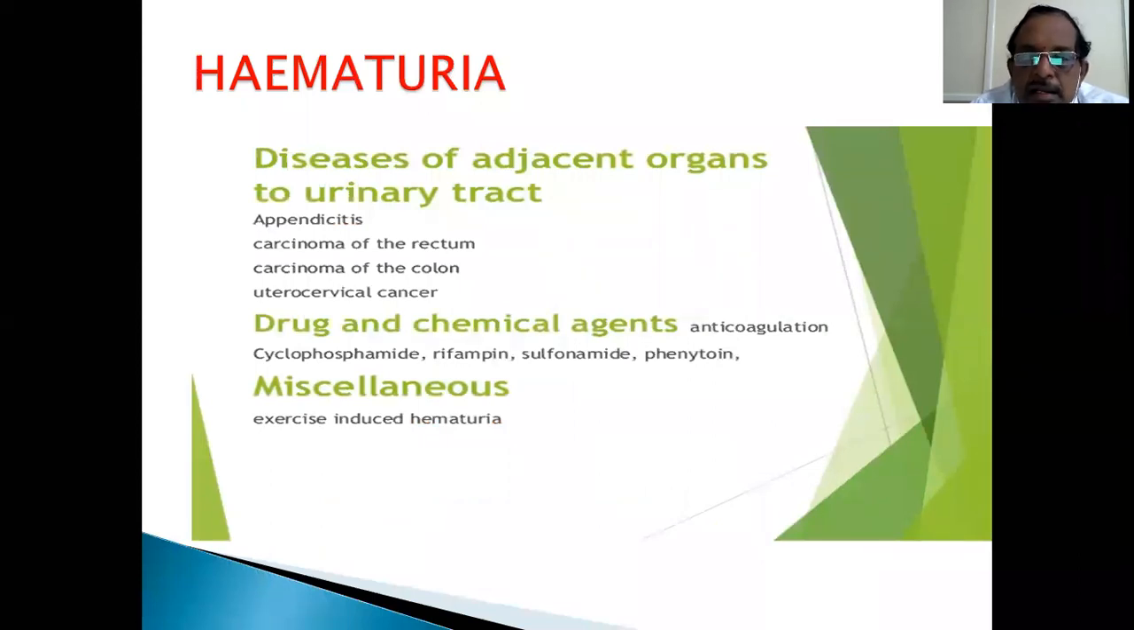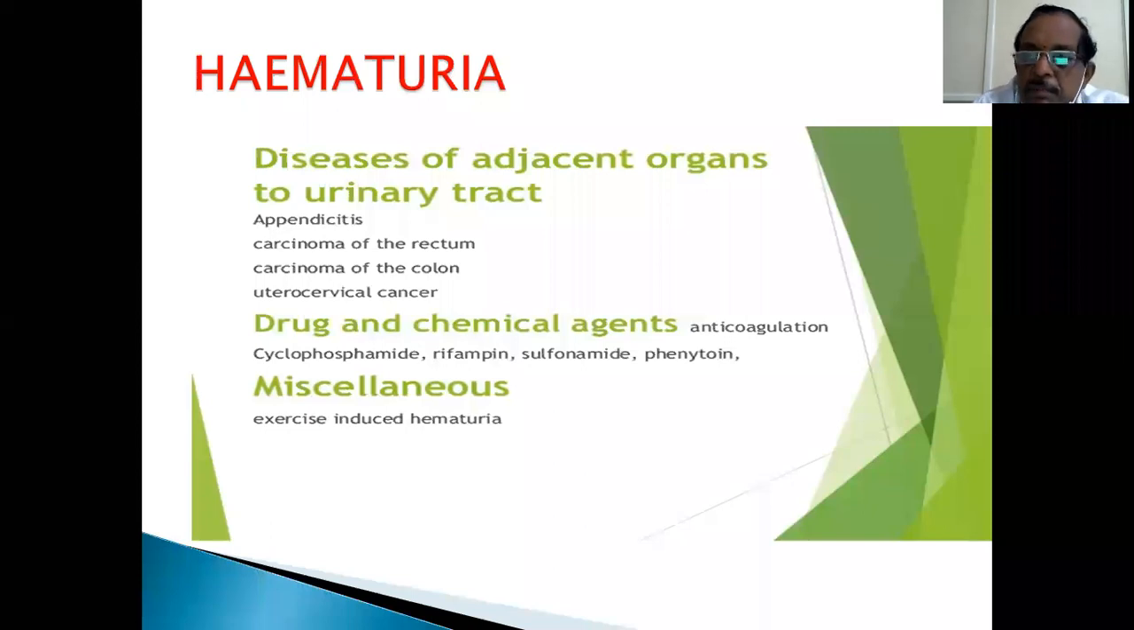Acute appendicitis can irritate the ureter and bladder to produce hematuria. Carcinoma of the rectum, carcinoma of the colon, and uterocervical cancer can involve the urinary tract to produce hematuria. The commonest reason previously was carcinoma of the cervix infiltrating into the bladder or producing diffuse cystitis to produce hematuria. So that has to be differentiated. Diseases of adjacent organs have to be considered when there is hematuria and no disease of the urinary tract per se. Certain drugs also produce hematuria or red-colored urine, which you have to differentiate by means of microscopic examination.